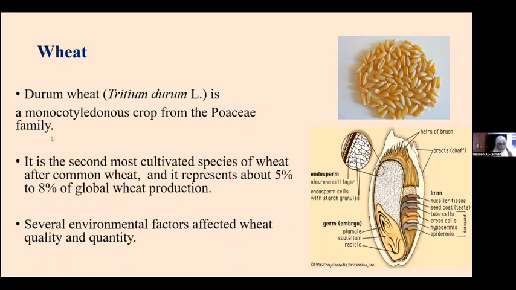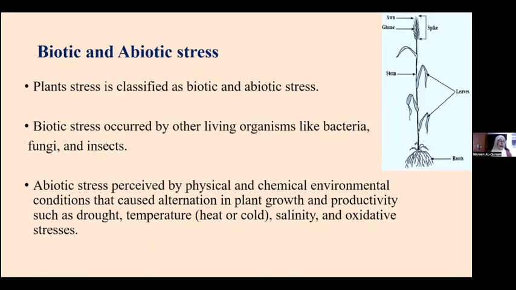That would be a crop adapted to drought stress. Now, plant stress is classified, as you all know, as biotic and abiotic stress. Biotic stress is caused by other living organisms like viruses, bacteria, and insects. Abiotic stress is caused by physical and chemical environmental conditions that can alter the growth, production, productivity and yield of the crop, such as drought, temperature, heat and cold, salinity, and oxidative stress.